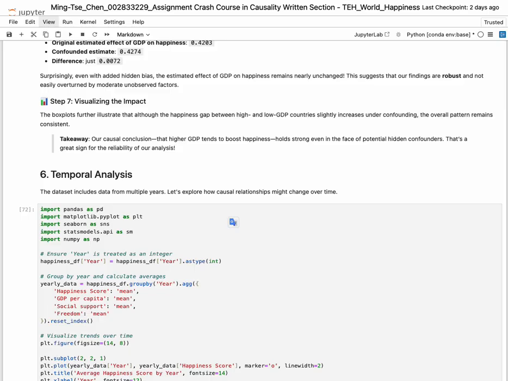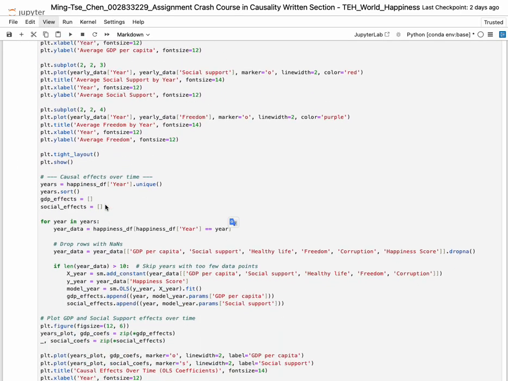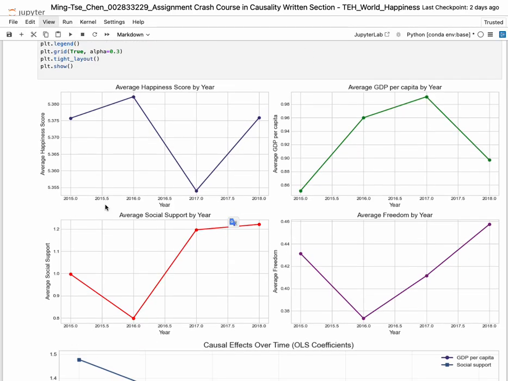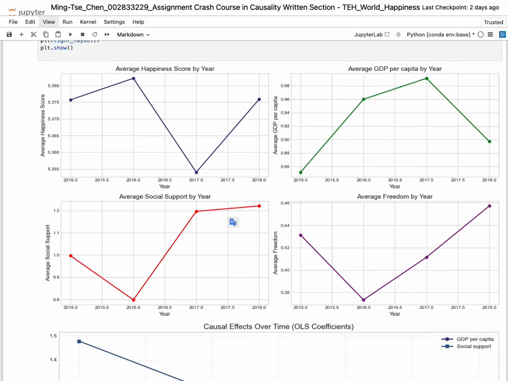And finally, I conduct a temporal analysis. I look at how average happiness, GDP, social support, and freedom change over time from 2015 to 2018. Each subplot tracks one variable across years.